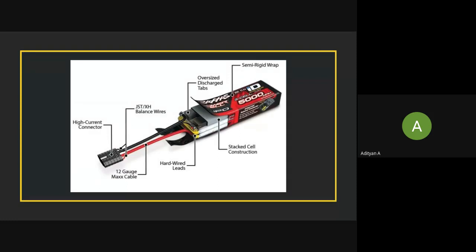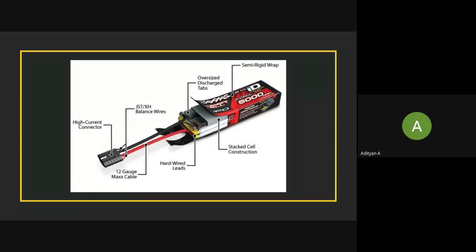Then another type is a porous chemical compound, or a gel-like electrolyte. The most popular among these is the last one, the gel-like electrolyte.